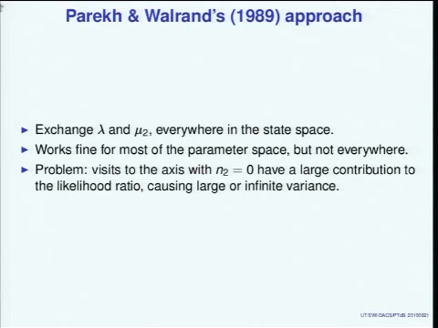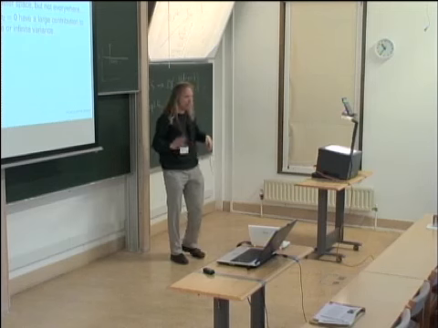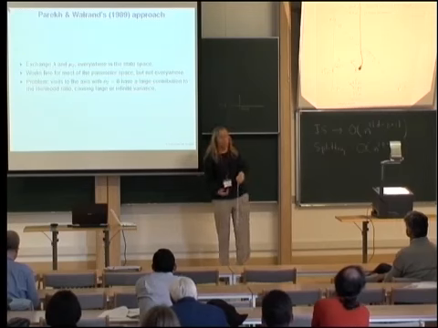The trick then is to find a new set of transition probabilities for your Markov chain such that you get a good estimator. The first result, Jose mentioned it, is from Pieter-Tjerk de Boer from 1989. They said, exchange the arrival rate and the bottleneck service rate, in this case the service rate of the second queue, and do that everywhere in the state space. So everywhere replace lambda and mu2, and then you have your new measure to simulate under.